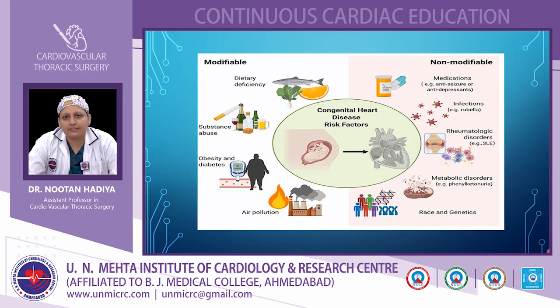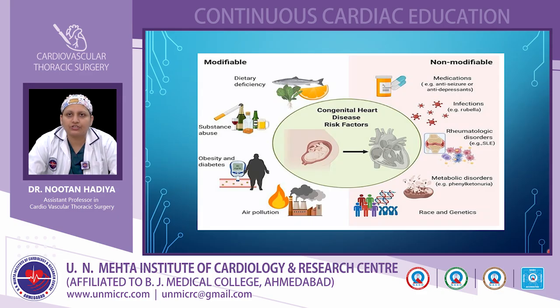Nowadays, the genetics of congenital heart disease has been widely researched, and we can say that 30% of all congenital heart disease has a syndromic association with structural or developmental abnormalities.